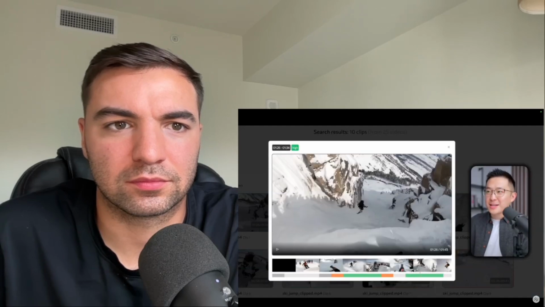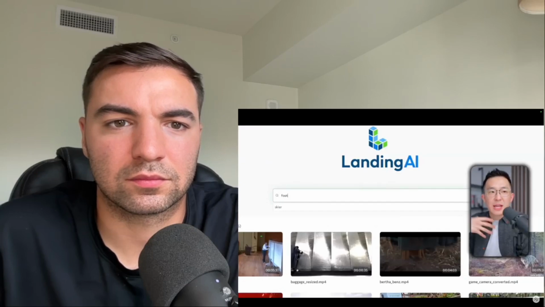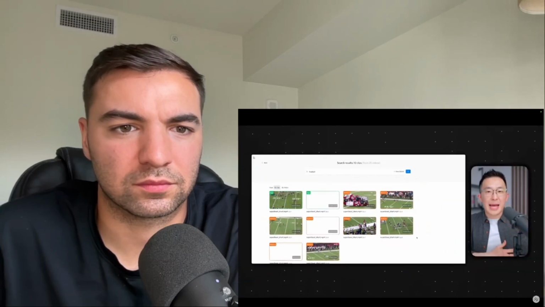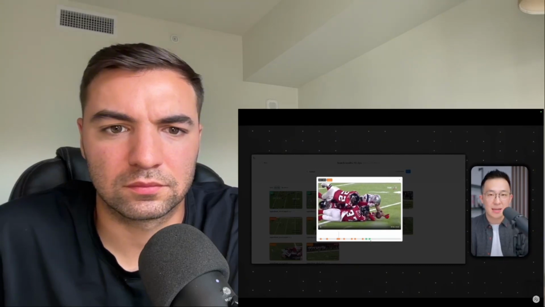Although this might not feel impressive, remember that an AI agent did all that instead of a human reviewing the footage beforehand, manually identifying the skier and adding tags like skier, mountain, ski, snow. The programming is obviously a lot more technical and complicated than what we see in the front end, but that's the point of this demo, right? The average user like myself wants a simple app that just works without me having to understand what's going on in the back end. Speaking of examples, I'm also building my very own.